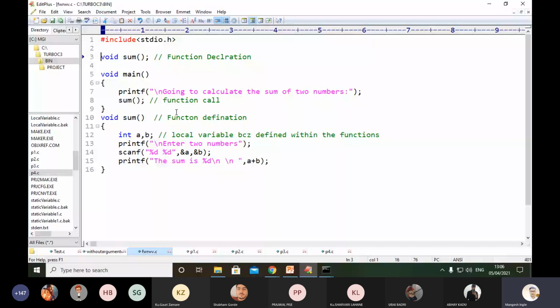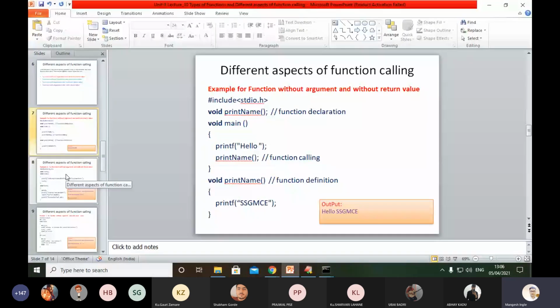In this program, do you have any questions? Is any student having any questions, such as a line or a problem in the program that you are not getting? If you have a question, you can interrupt and ask. Don't worry. So the next point is functions without arguments and without return value, the same.